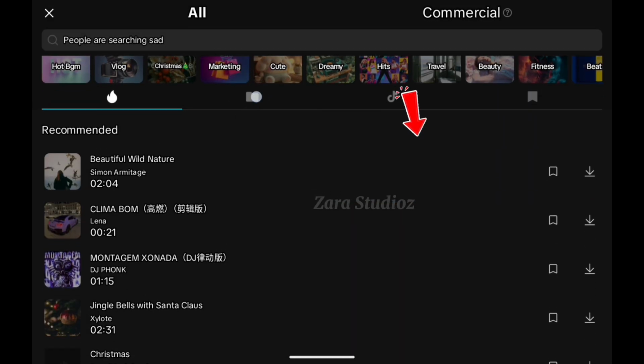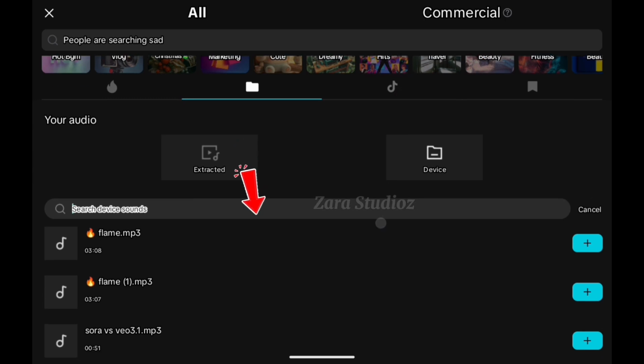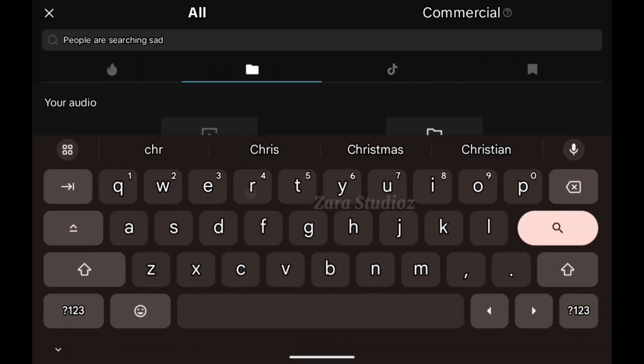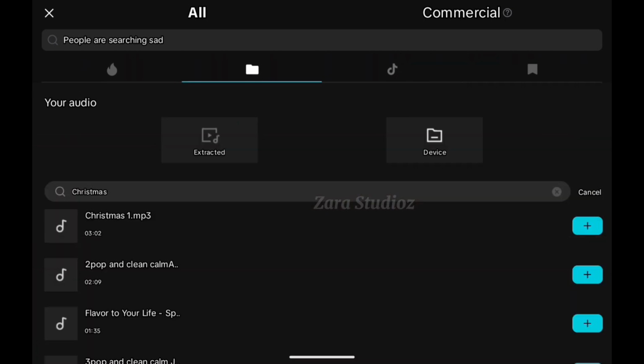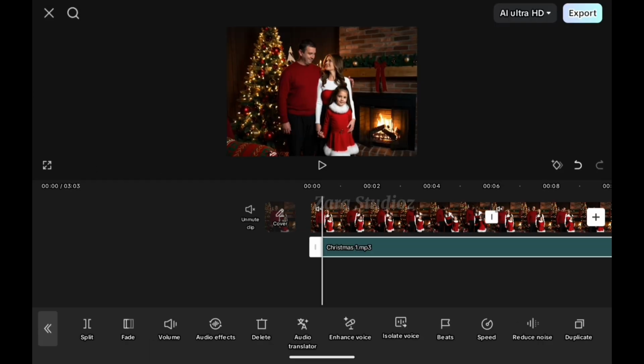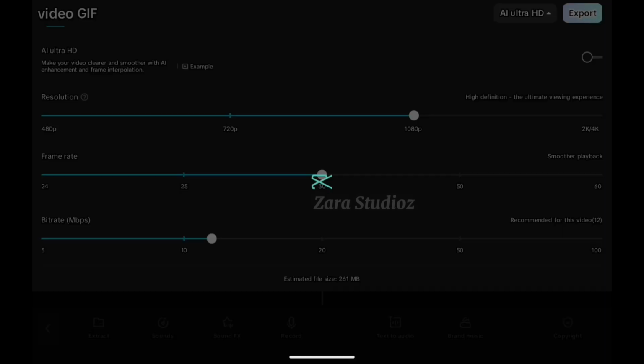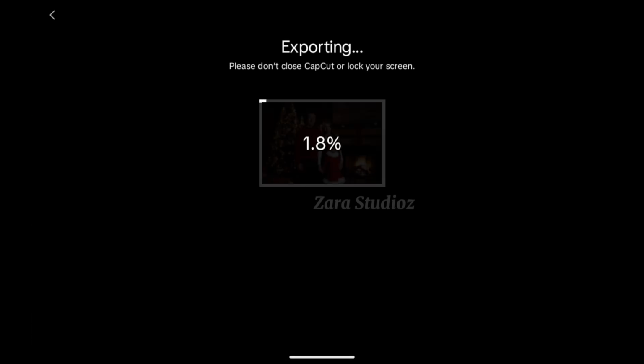Now click on device and then click on the search bar, then type in the name of the song you downloaded from Suno. Once you find it, select it and add it to your clip. Play it and just make some adjustments. Once you're done, click on the export button and export it onto your device, and that is it.